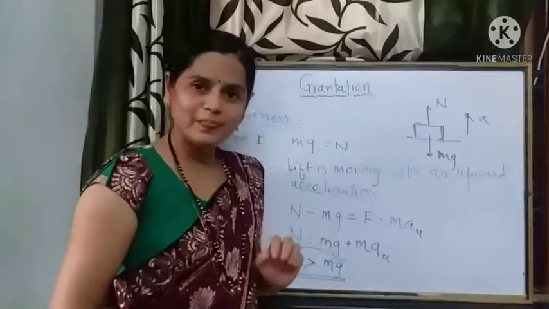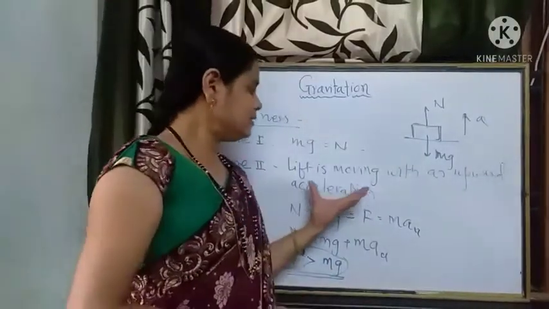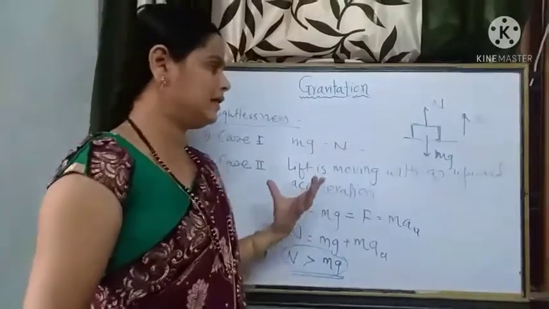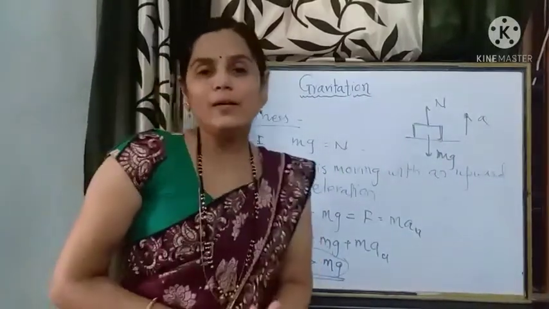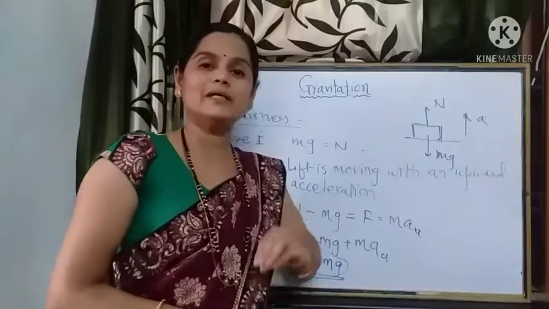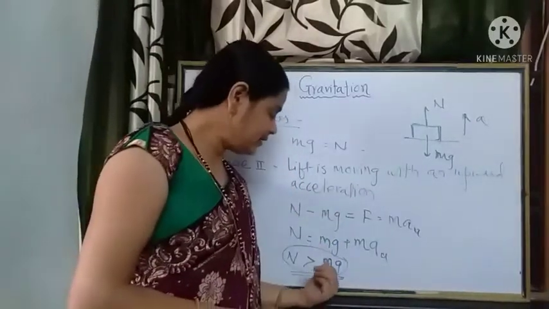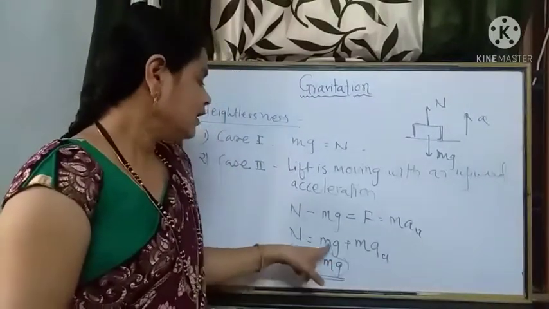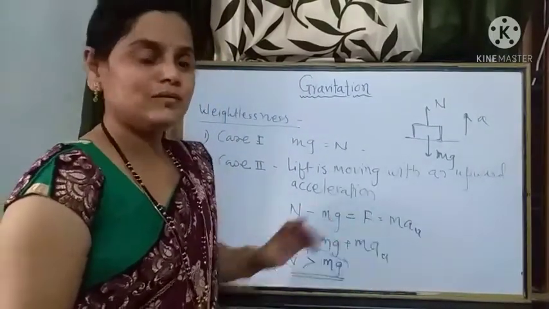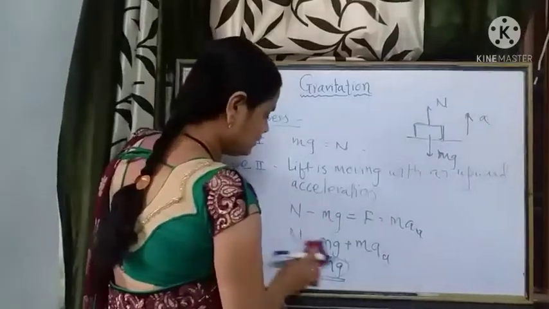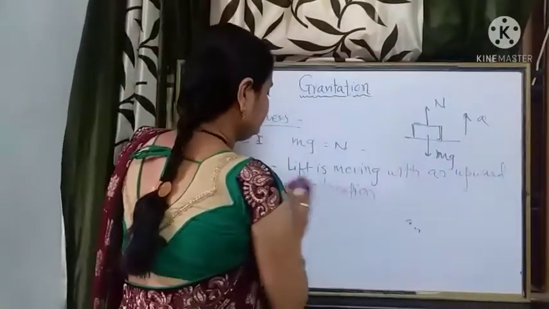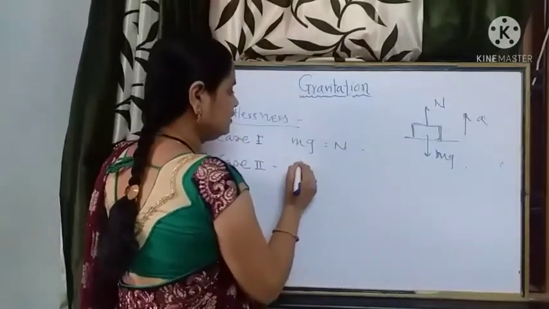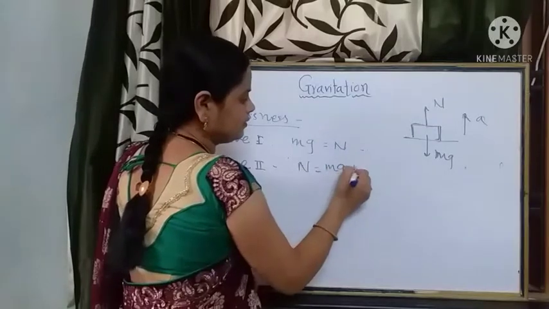But with an upward acceleration, the apparent weight of the passenger is greater than its actual weight, which is equal to mg plus m into a. Fine. So this is the second case: N is equal to mg plus ma.